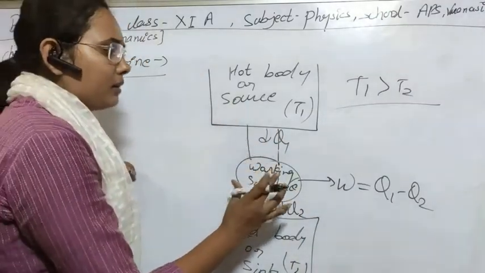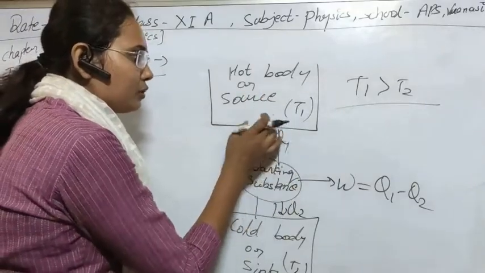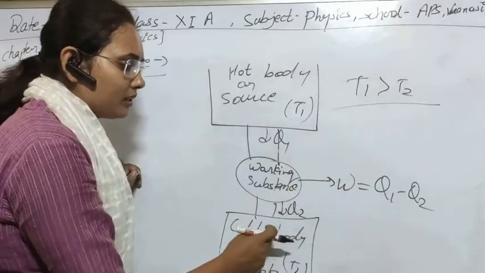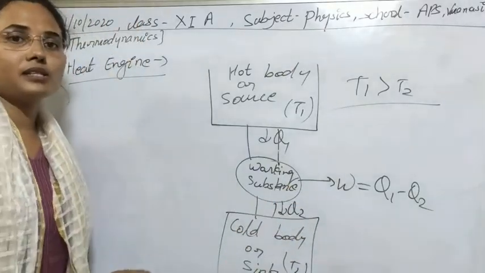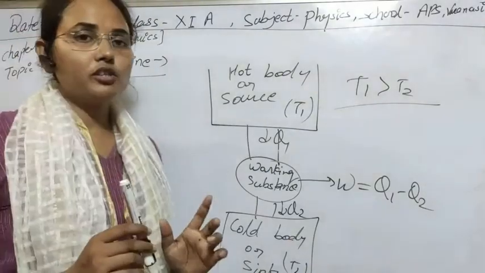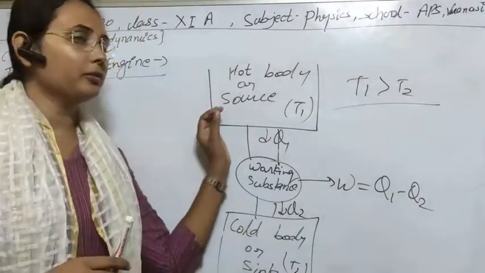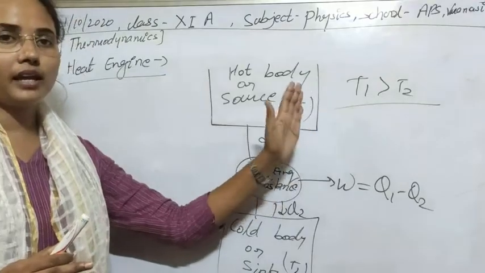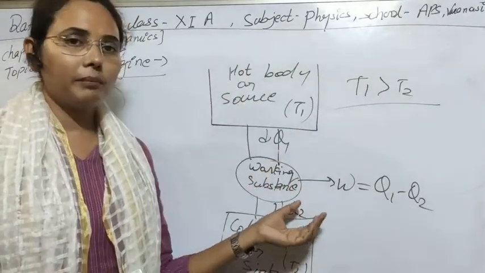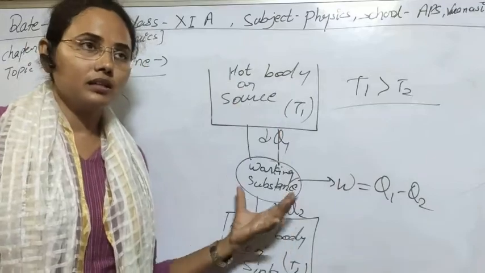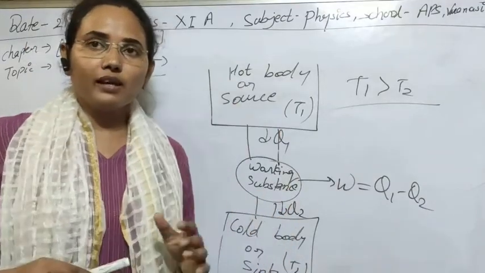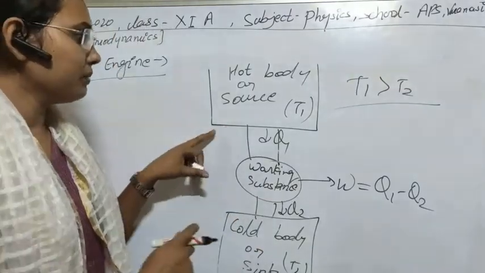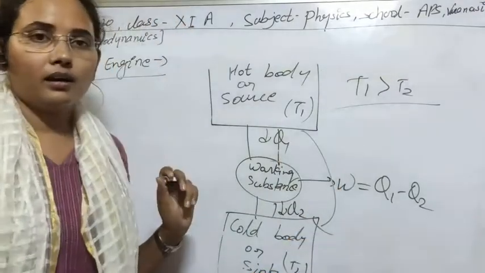The process is very simple. The working substance extracts heat Q1 from the hot body or source, performs some work, and after that the rest of the heat is transferred to the sink. Because the second law of thermodynamics tells us that it is impossible to transfer heat from a colder body to a hotter body without any external source. In this system we are not using any external source, only an internal one. So if we are not using an external supply, heat cannot be transferred from colder to hotter body.